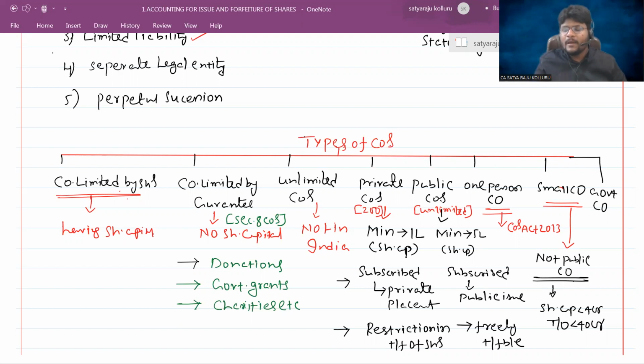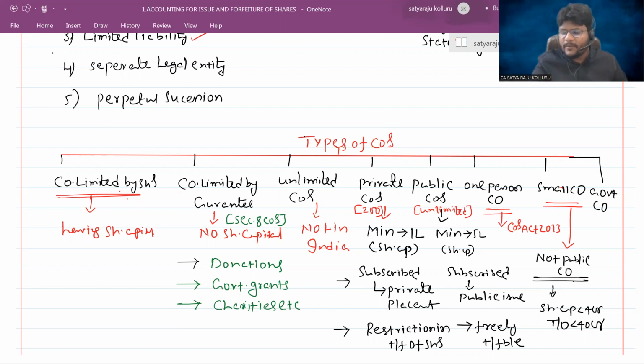Do you understand? For example, all other companies need to follow certain other provisions at the time of preparation of financial statements. They need to send all the financial statements within so and so deadline. Maybe the deadline may be extended for small companies. Do you understand? So like that, certain privileges are there in the entire Act. Here I'm not telling the exact privileges, but I hope you understand what I'm trying to explain. So small companies have certain privileges compared with other companies.